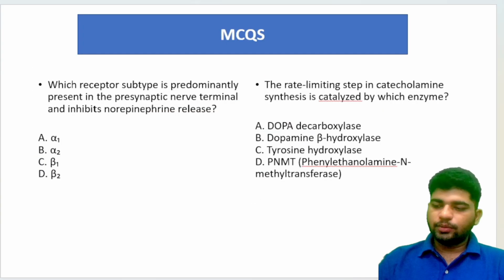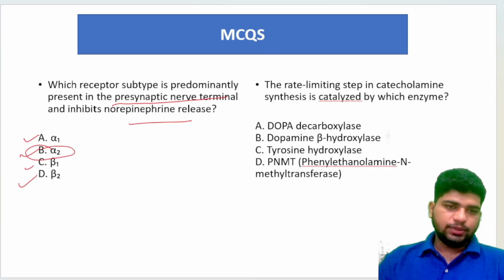Which receptor is predominantly present on the presynaptic nerve terminal and inhibits norepinephrine release? Alpha 1, alpha 2, beta 1, beta 2. What is it? That is option one, the alpha 2 receptor. Alpha 2 receptor is generally present on the presynaptic nerve terminal and inhibits the norepinephrine release.